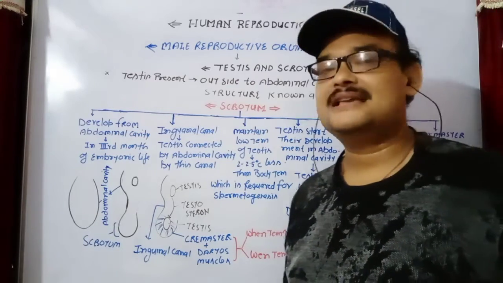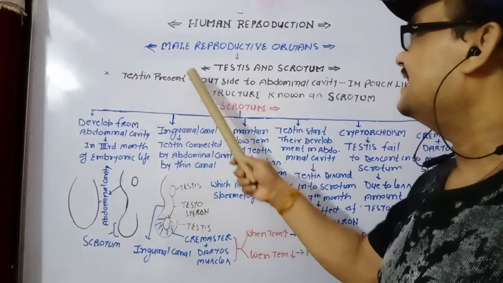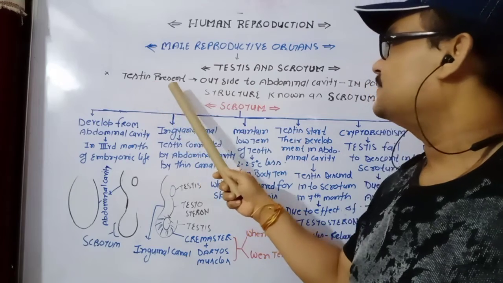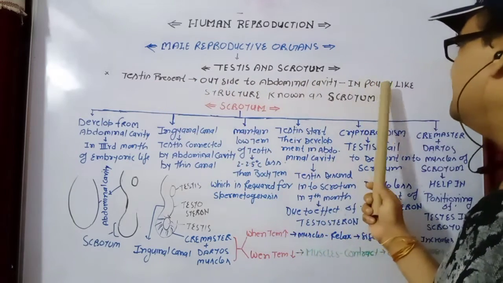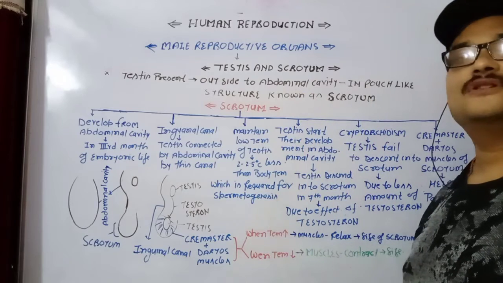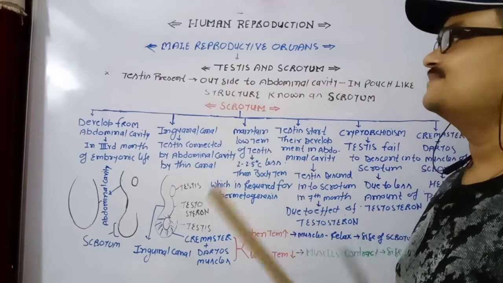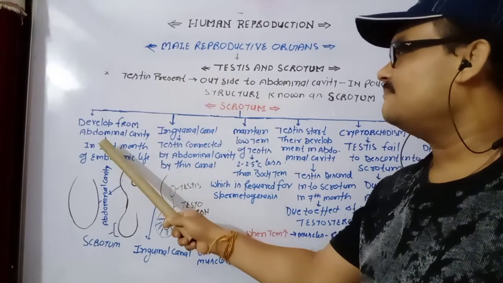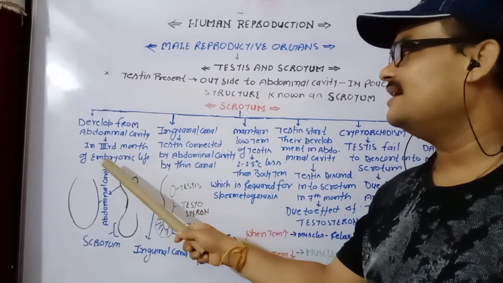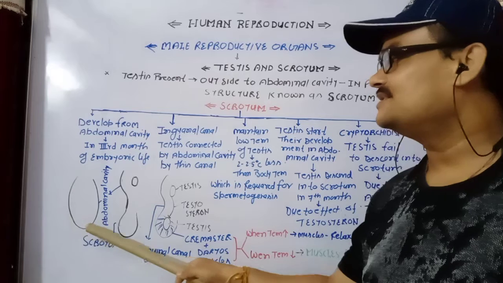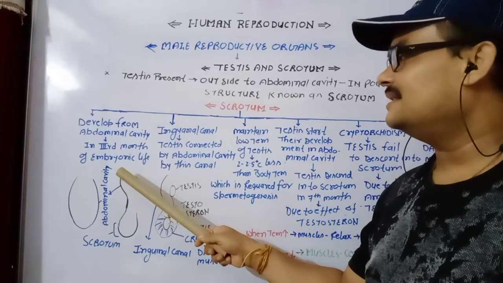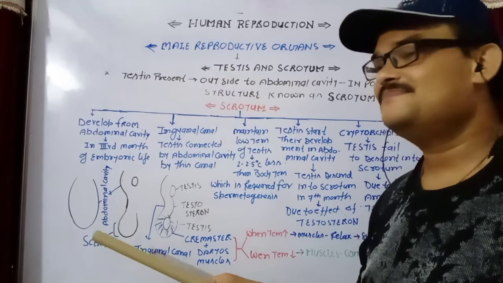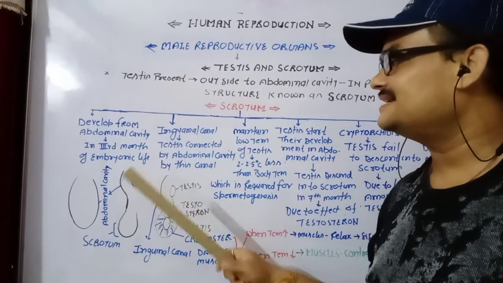Now, all things I am going to explain again here, as written: male reproductive organs, testis and scrotum. The testis is present outside the abdominal cavity in a pouch-like structure known as the scrotum. The scrotum develops from the abdominal cavity in the third month of embryonic life. The abdominal cavity is stretched and makes a pouch-like structure known as the scrotum, and here the development of testis started.